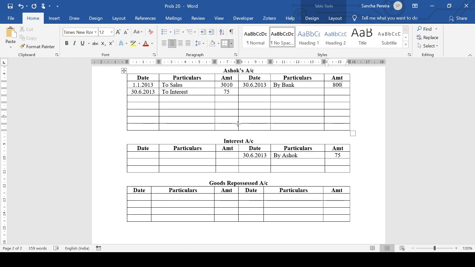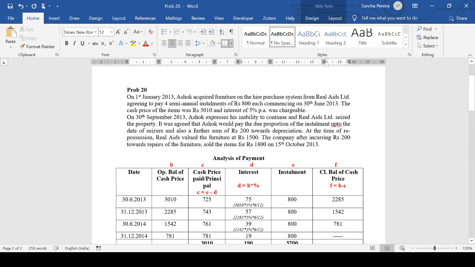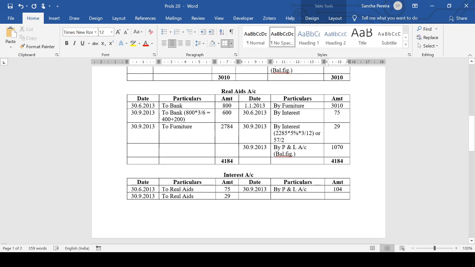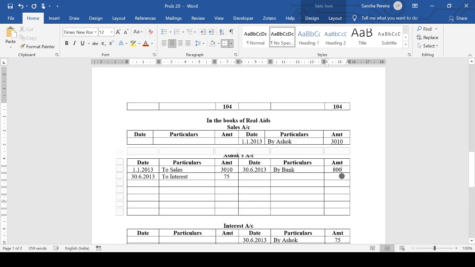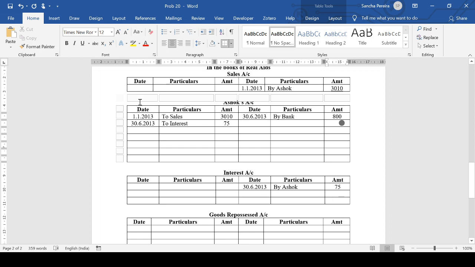Okay. Next, we move on to the next installment. But what happens with the next installment? He does not move till 31st December, which is the next installment. But on 30th September, midway, the hire purchaser decides that he does not want to continue and he pays something. He's asked to pay something. So, how much did he pay? We've already calculated how much he paid. He paid 600. Okay, 400 plus 200. So, we have to show that the interest component again as well as that installment.